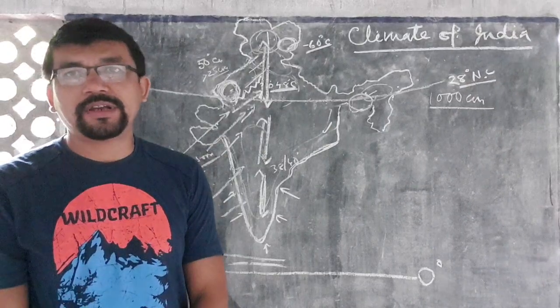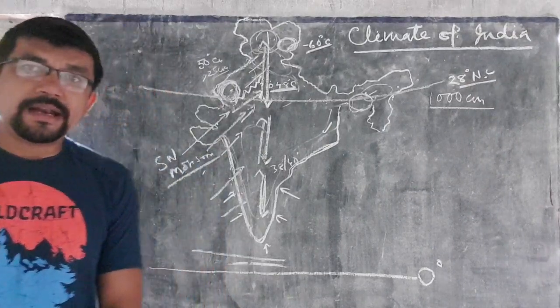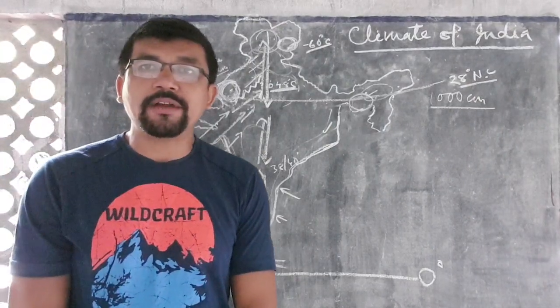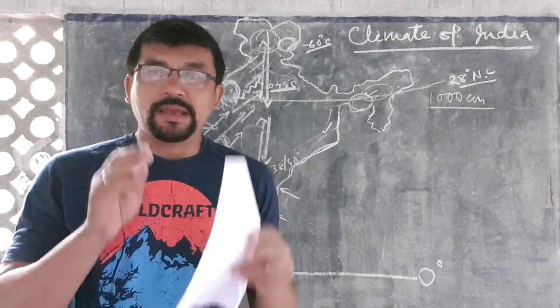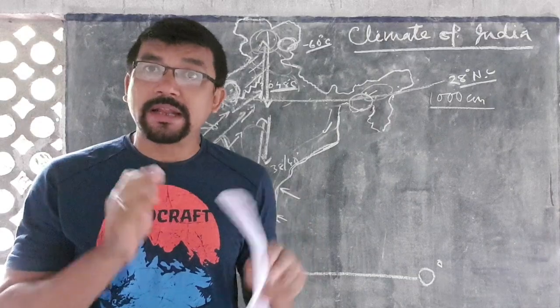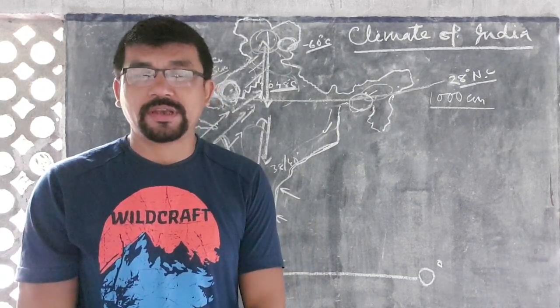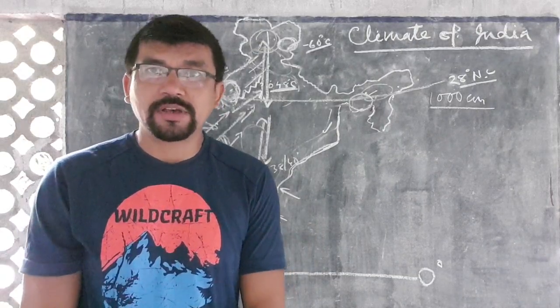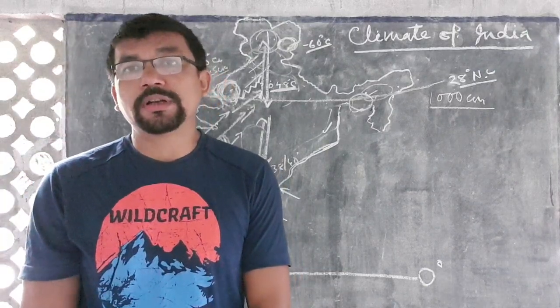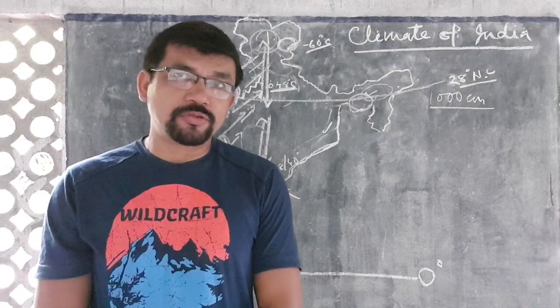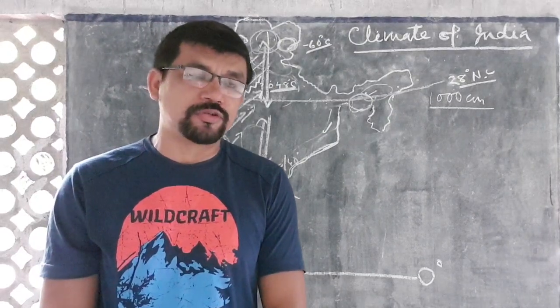On the other hand, you see now, is there a region in India where rainfall occurs throughout the year? India experiences seasonal rainfall only. You know it, because India is influenced by monsoon climate. What is the monsoon? What is the character of monsoon climate?